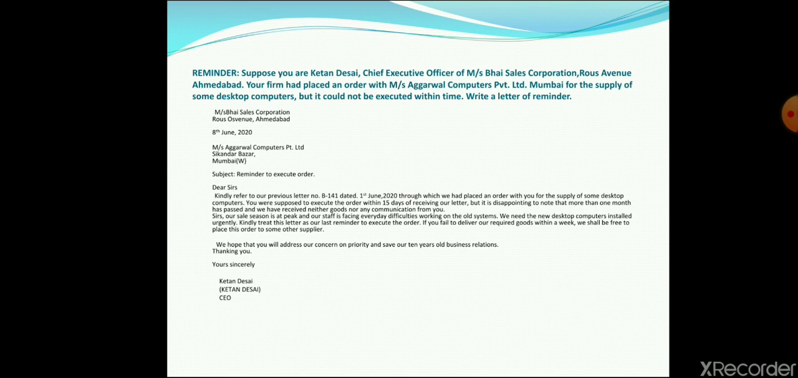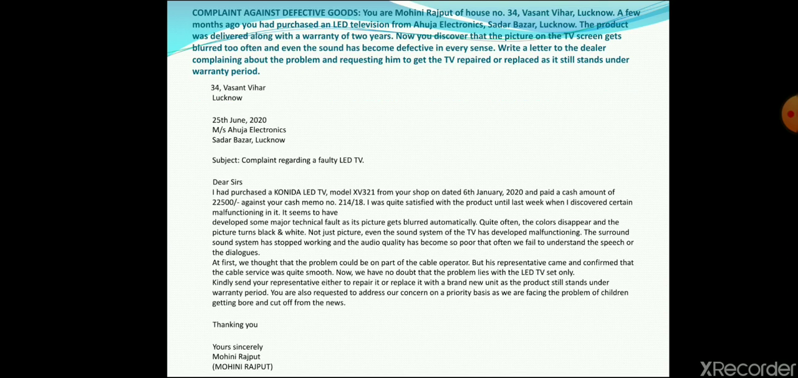So last line, we hope that you will address our concern on priority and save our 10 years old business relations. So a kind of strict warning, like you have been dealing with that supplier from the last 10 years and you are asking that they don't spoil our business relations that have been established 10 years ago. So don't spoil that and we hope that you will give priority to our order. Right? Thanking, name, designation at the end. Right? Next.